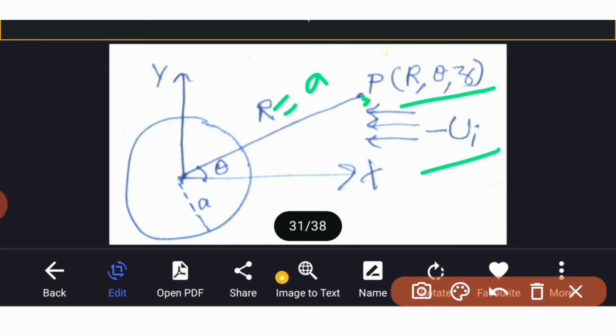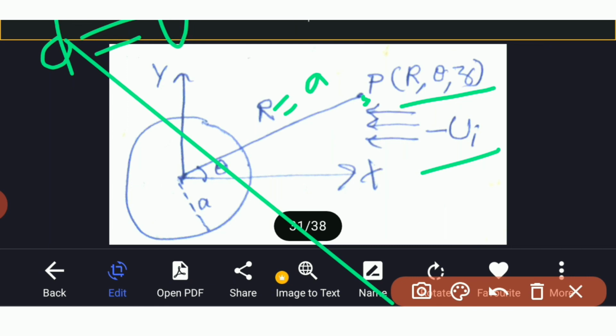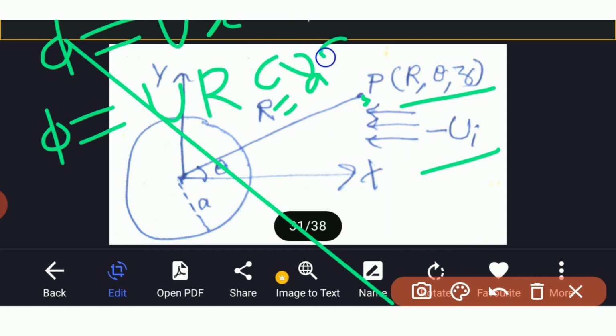The velocity potential due to uniform stream is phi is equal to ux, and we know that x is r cos theta, so this phi is equal to u r cos theta.